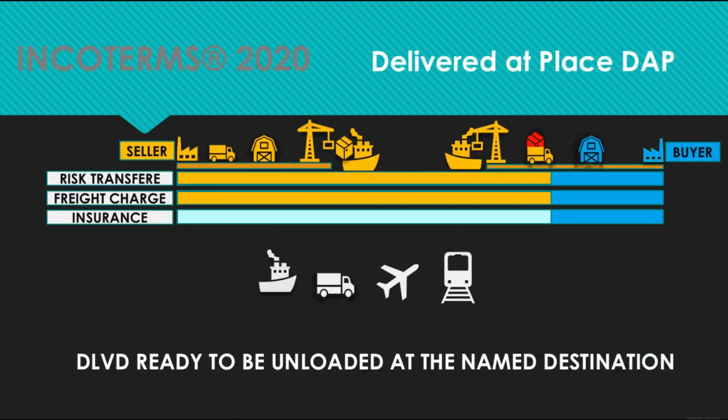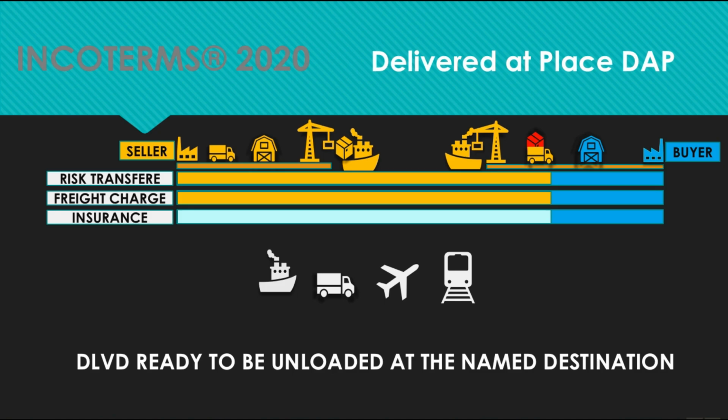Here we are with the diagram of DAP. As you see here, we have the 3 lines of risk transfer, freight charge, and insurance. The risk transfer, as you can see, is showing that the responsibility of any damage to the products, to the merchandise, is on the seller until the delivery point, which is in the country of destination, on the truck, ready to be unloaded. Freight charge is also the same, and the seller pays the freight charge until the delivery point. The insurance line is white, meaning that the insurance is logically bought by the seller in order to cover its risk up to the delivery point.